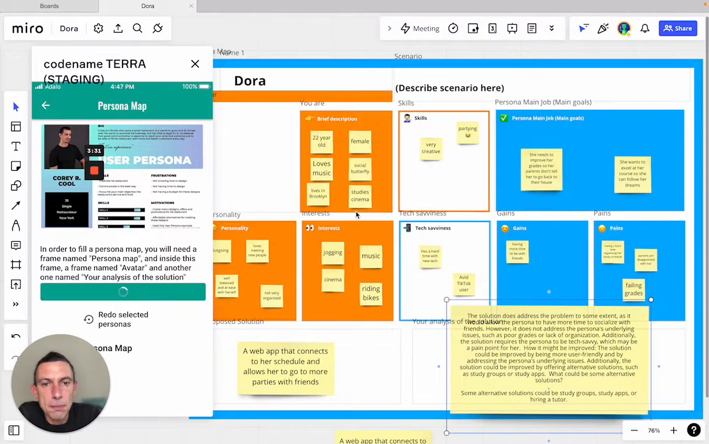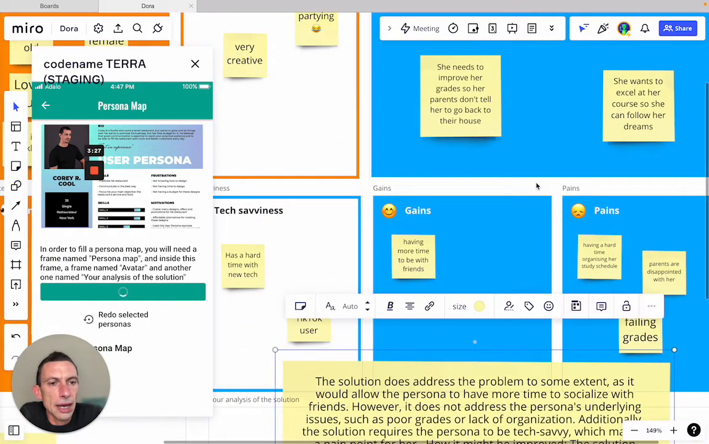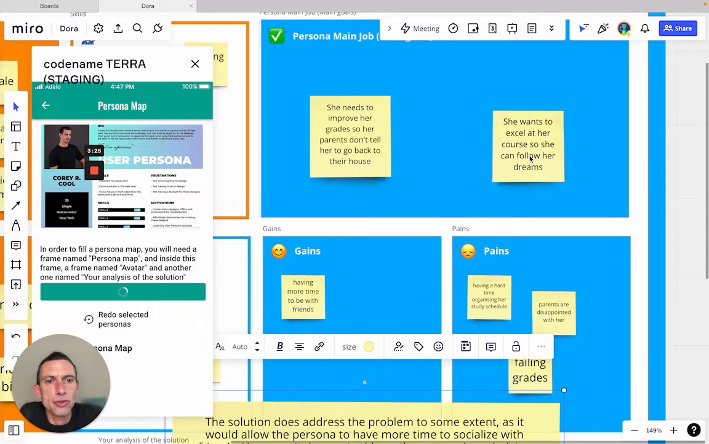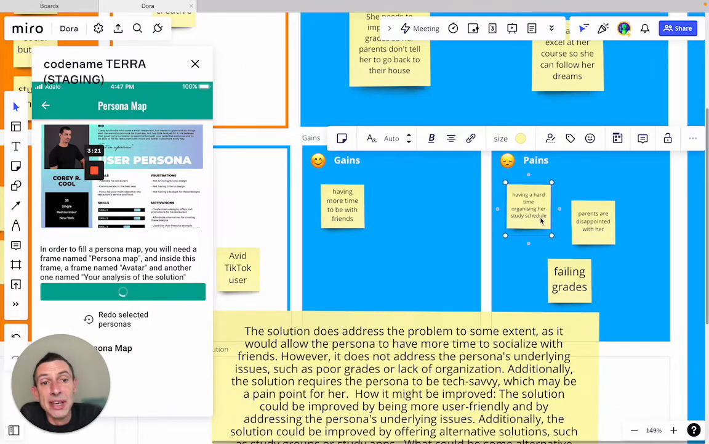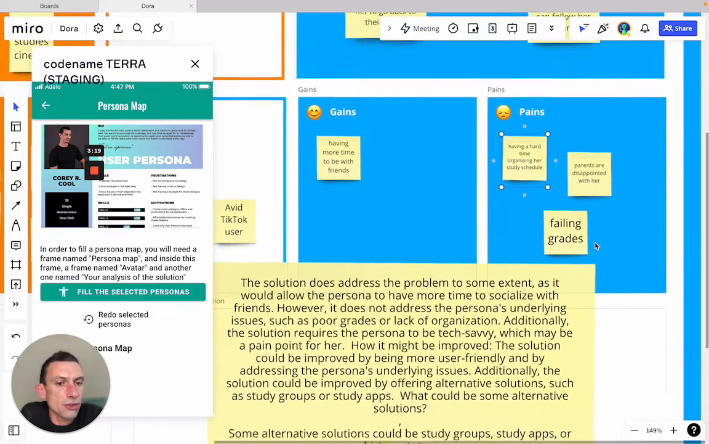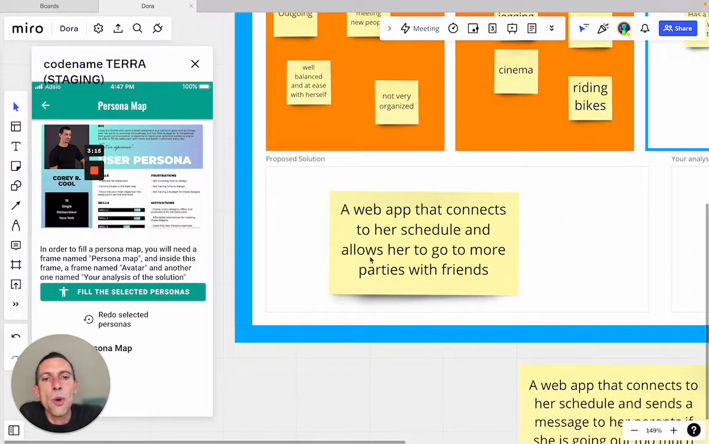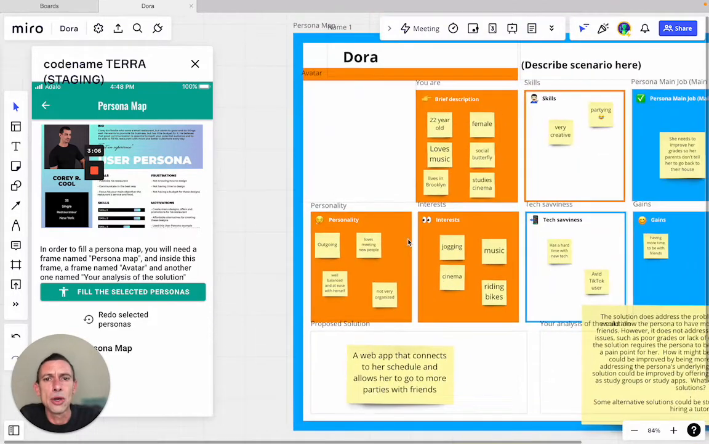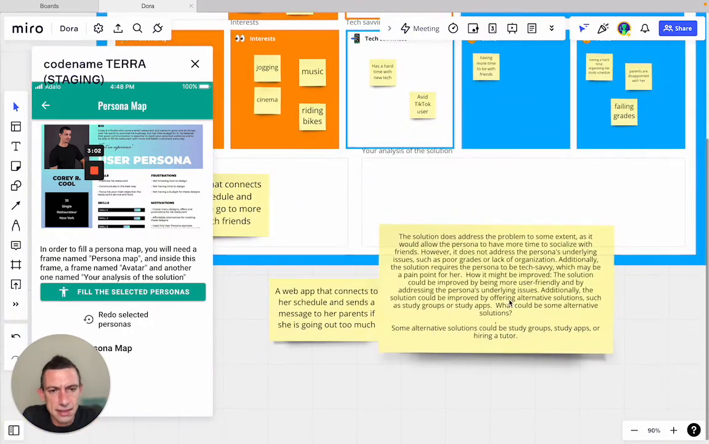So her main problem is that she needs to improve her grades. She's not doing a great work at school, and she wants to excel at her course. The pains is she's having a hard time organizing her study schedule, and she has failing grades. And our proposition was a web app that connects to her schedule and allows her to go to more parties with friends, which is not really what we want in this kind of situation. So let's see what it said about it.